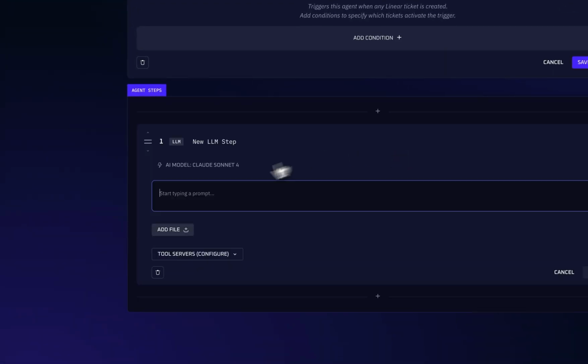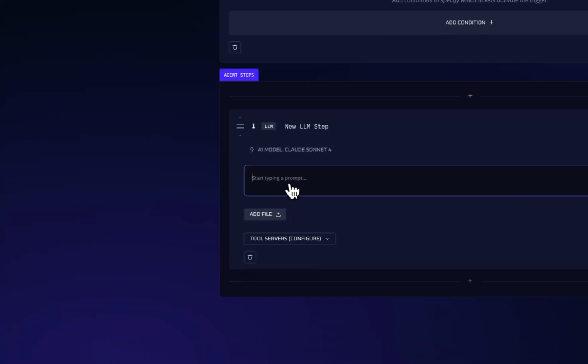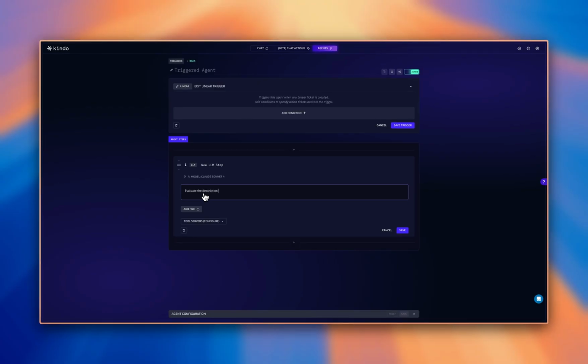And then I could do something very simple like evaluate the description of the ticket and add a comment back to the ticket suggesting how best to implement the feature.